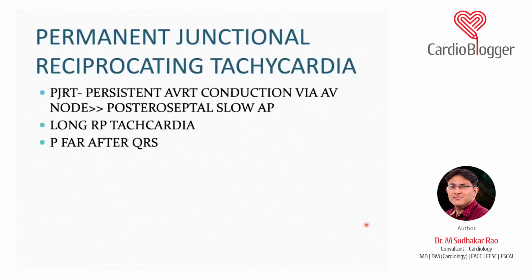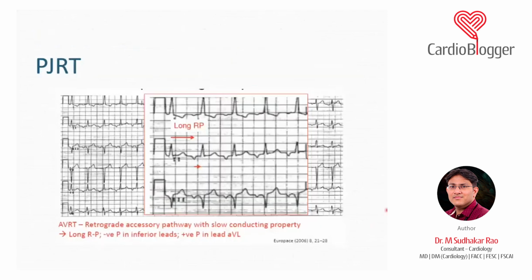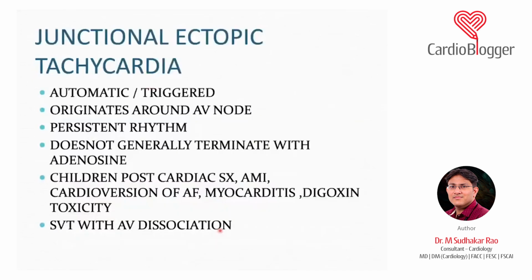If it is initiated by a sinus rhythm, it is usually a PJRT. And if you terminate this tachycardia, most of these kids recover and their LV function also recovers. So you can see a long RP tachycardia which has a negative P wave in the inferior leads and a positive P wave in the lead AVL. That is one thing which is very important.